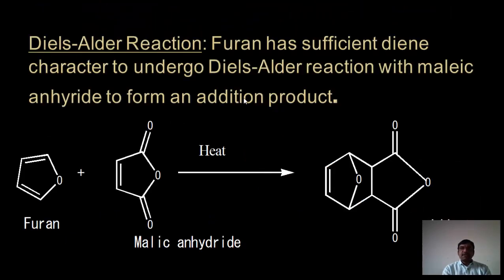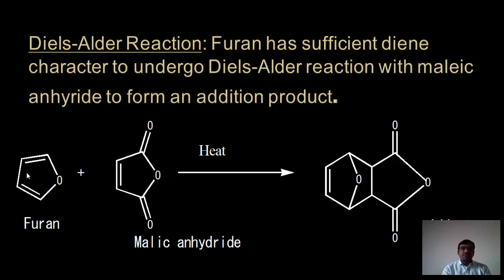Diels-Alder reaction is a cycloaddition reaction. In this, we require a diene. The diene is in the form of furan. Diene means having 2 double bonds, and dienophile means having 1 double bond with an electron withdrawing group near it. This furan is the diene, and maleic anhydride is the dienophile. After heating, we will get the adduct. It is also called a 4 plus 2 cycloaddition reaction.